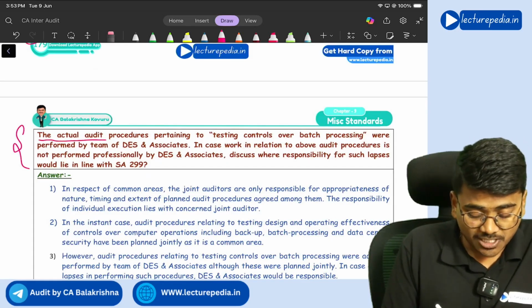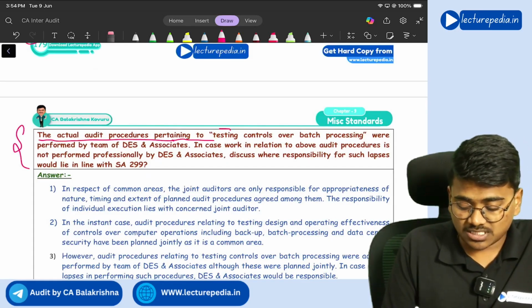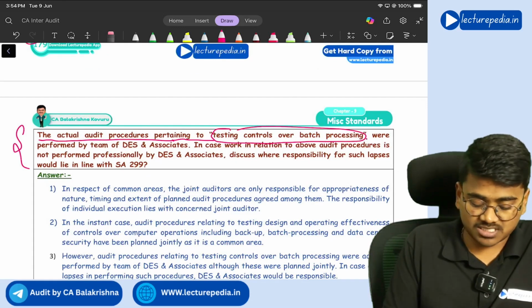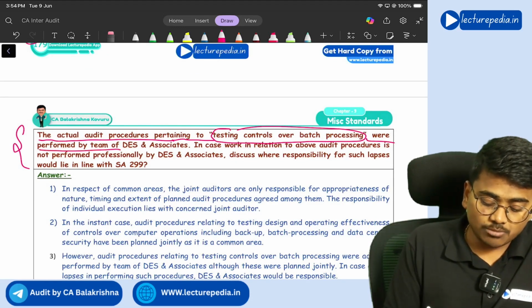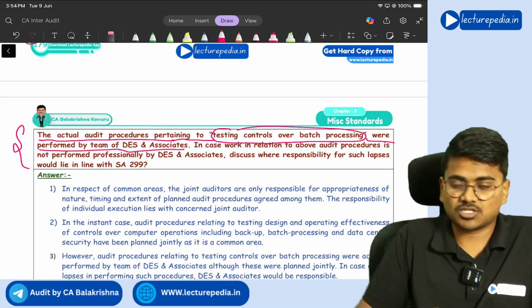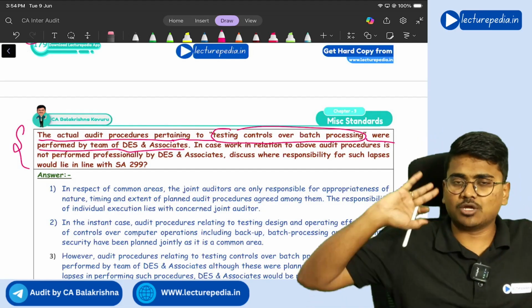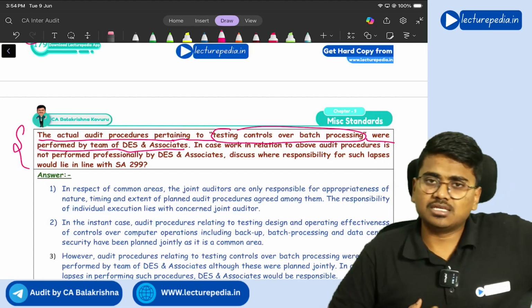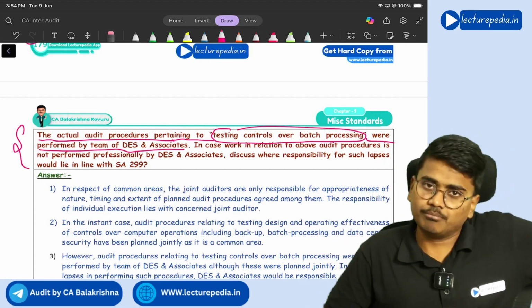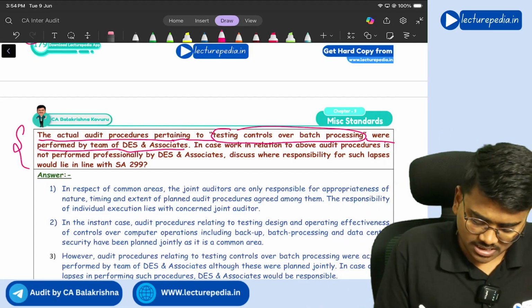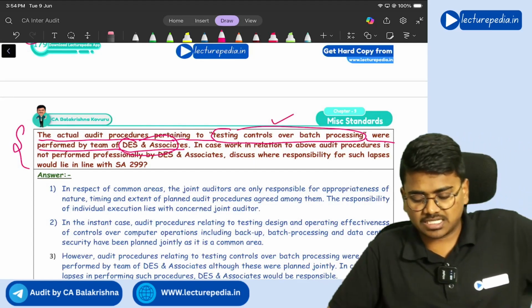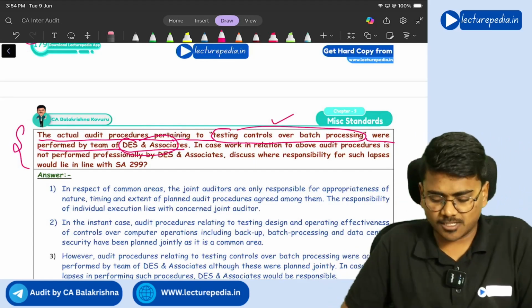The actual audit procedures pertaining to testing controls over batch processing were performed by the team of DES and Associates. So it is planned that all the joint auditors have to perform their own audit procedures on the area of IT systems, but only one joint auditor, DES and Associates, performed testing of controls over batch processing.